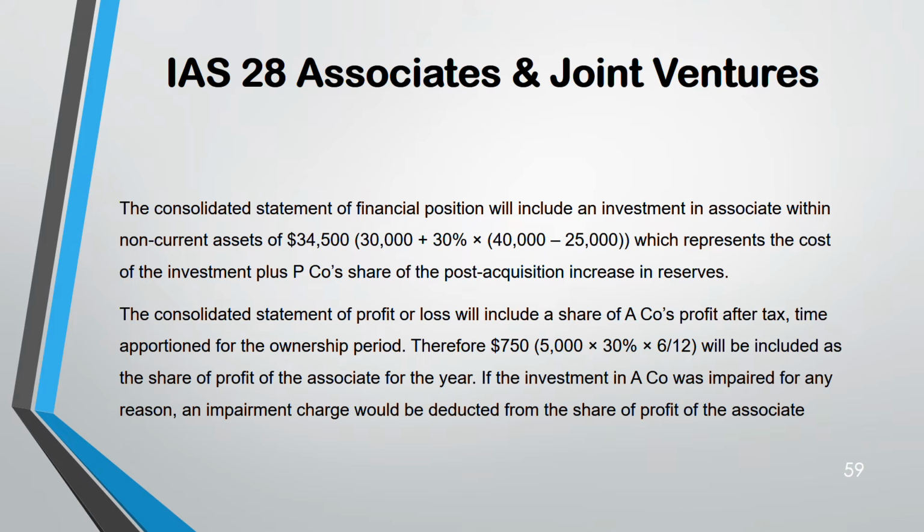And remember, if investment in A was impaired, see, non-current assets can get impaired, right? Intangible assets can get impaired, financial assets can get impaired. Same way, investment in associate also can have an impairment. If there's an impairment, that impairment needs to be deducted from the share of the profit of associate. In this question, the impairment is given.